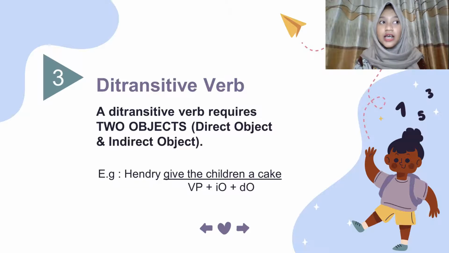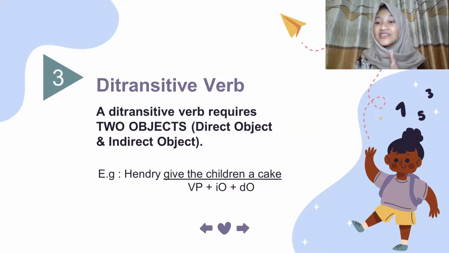This is in contrast to monotransitive verbs, which take only one object. So the transitive verbs require two objects.